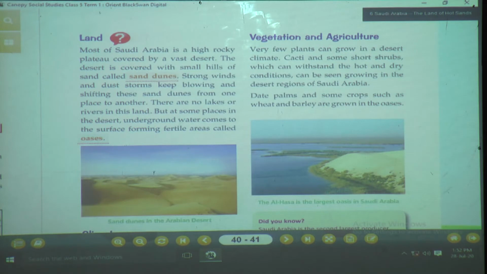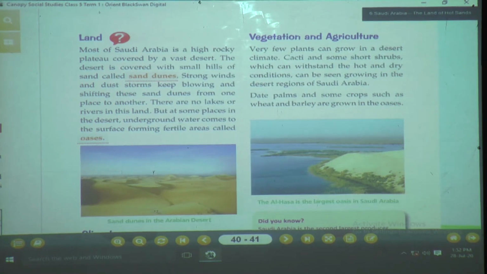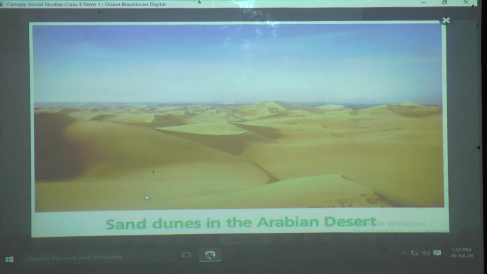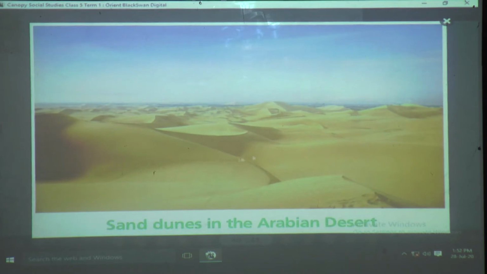So hot sands means what? Yes, correct. It is the desert area. It is all covered by sand. Can you see these sand dunes here? It is all covered by sand. So now how are these sand dunes formed? We had seen that when the wind blows, what happens?